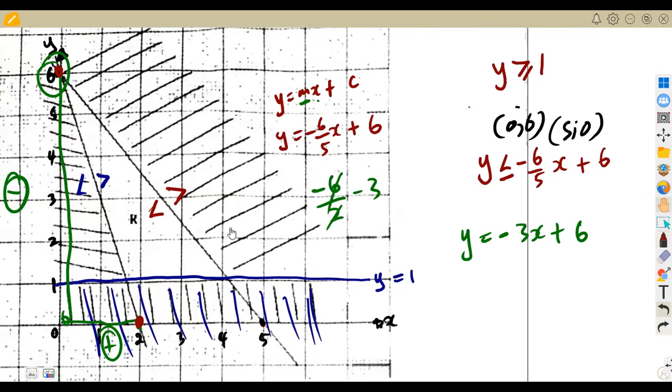Then considering this line, the side that is not shaded is this side on top here. And I said on top, you use a greater than. So the sign here was going to be y is greater than -3x plus 6. Since it is a continuous line, it is going to be greater than or equal to. Or you can even take the 3 to this side. These numbers can be written in any way. So these were 3 inequalities, this one, and this one.